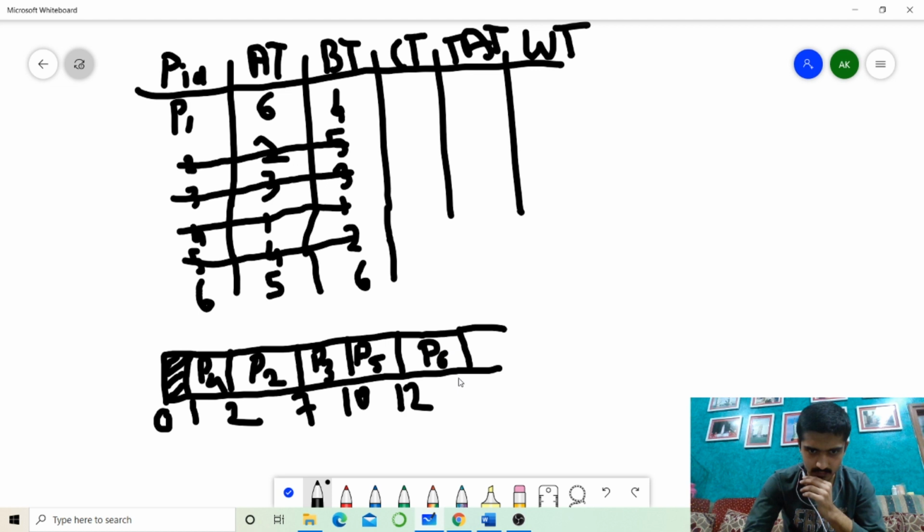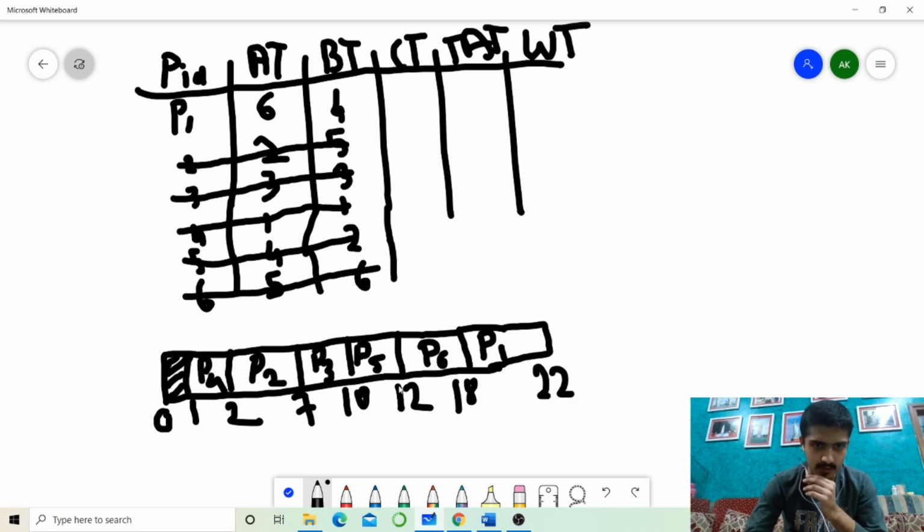Burst time is 6, so 12 plus 6 is 18. And the last is P1, its burst time is 4. So 18 plus 4 is 22.